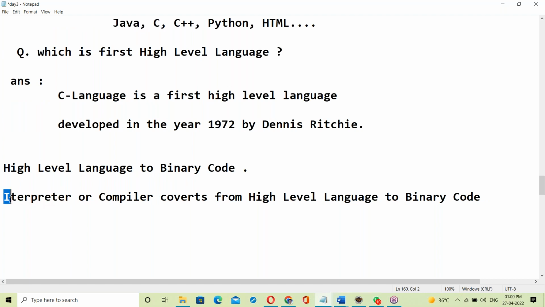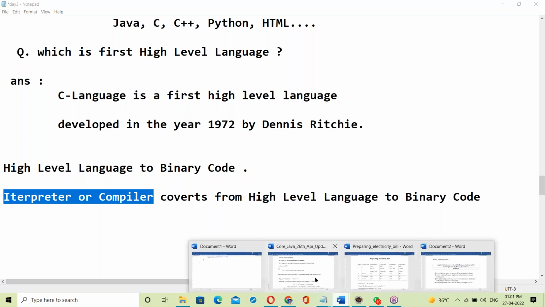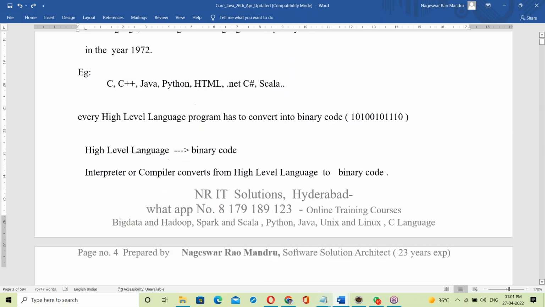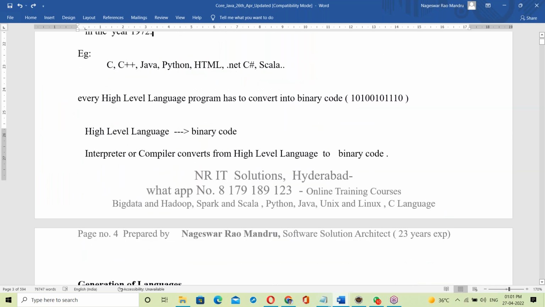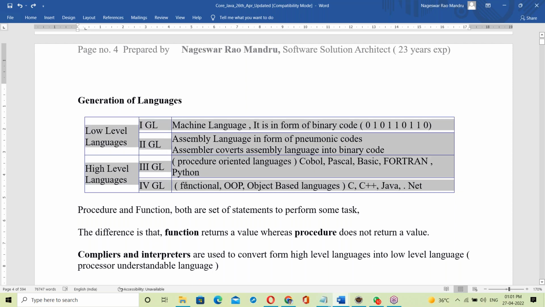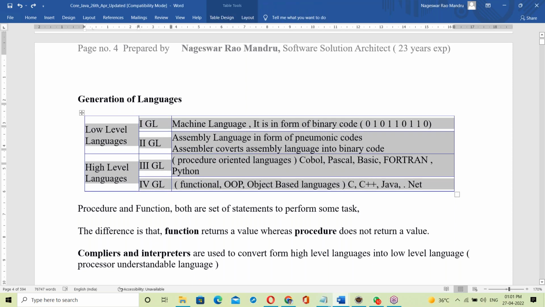About interpreter and compiler we should discuss next. So the next topic is about interpreter and compiler. This is what I discussed till now, and everything is there in the document here. Even the generations of language: first generation, second generation, third and fourth generations.